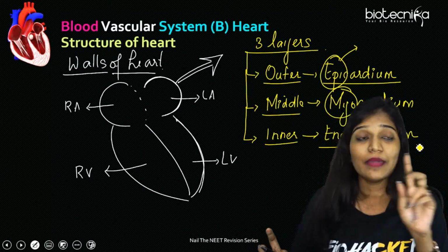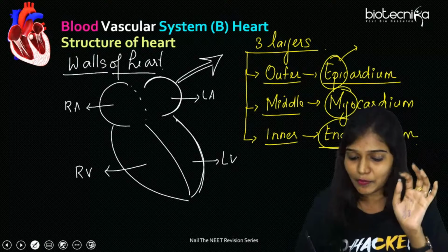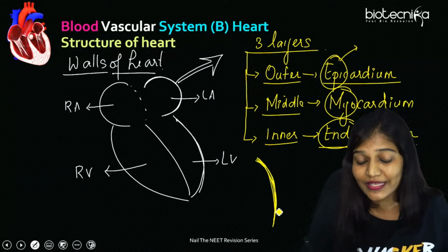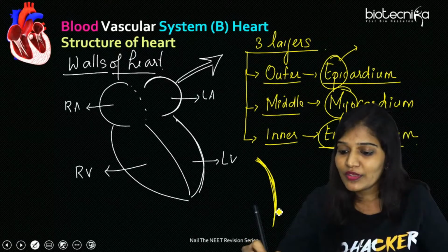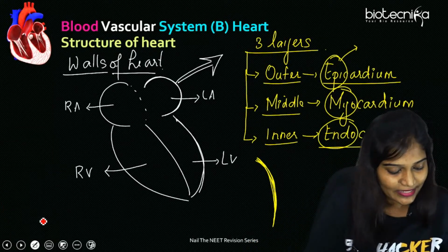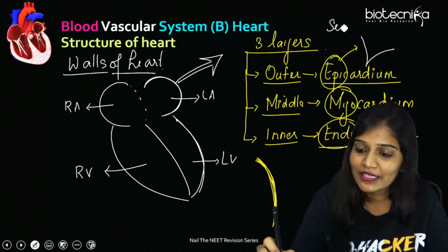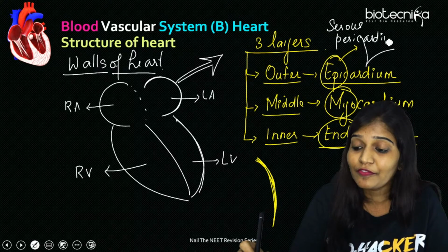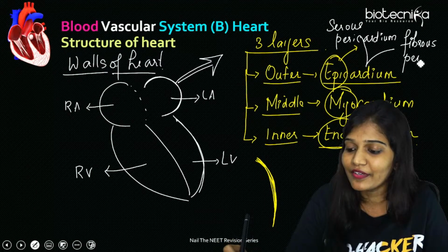Okay. So now we know epicardium, the middle one is going to be myocardium, and the final one is going to be endo, which is inside. Suppose I have to talk about the walls of the heart, let's consider this is the outermost layer, which is the epicardium. And listen carefully, they have talked about a double-walled membrane, the pericardium. This epicardium, in detail, is actually made up of 2 layers. One is the serous pericardium, and the next one is the fibrous pericardium. That's why in our NCERT book, they have written double layers. So 2 pericardiums are present.